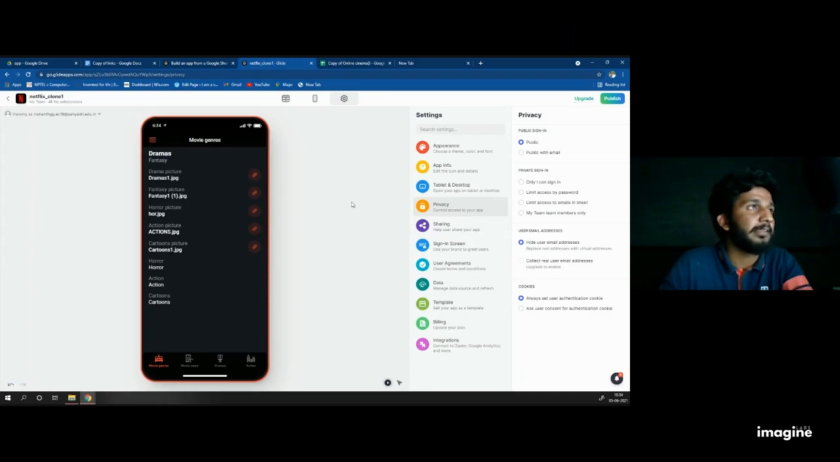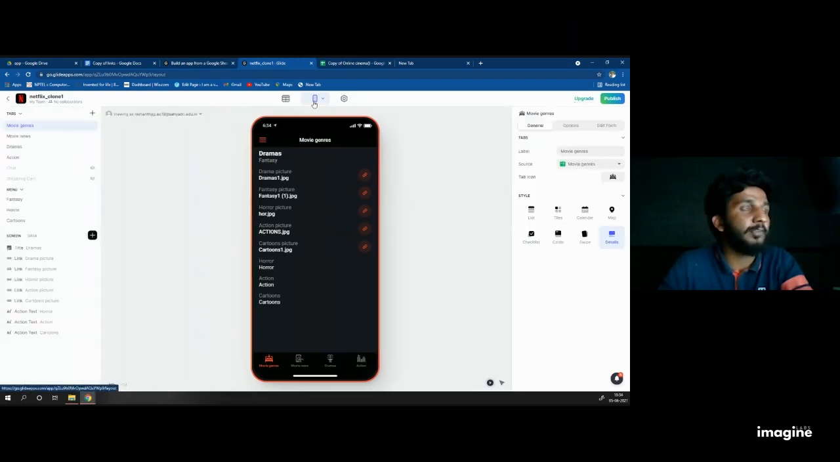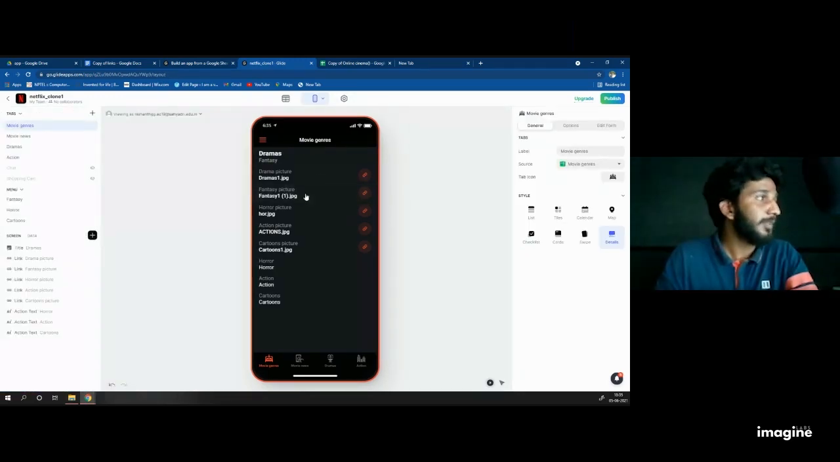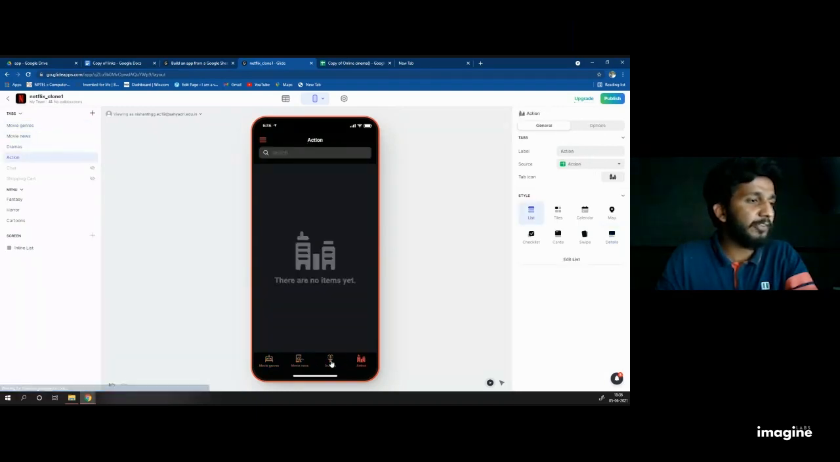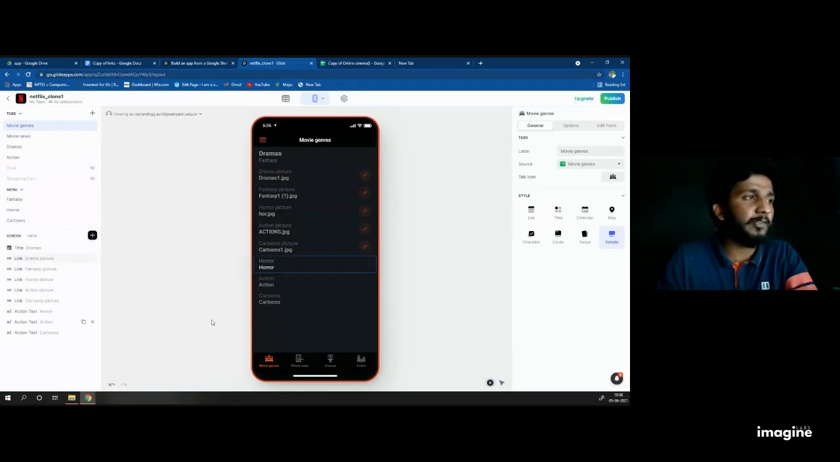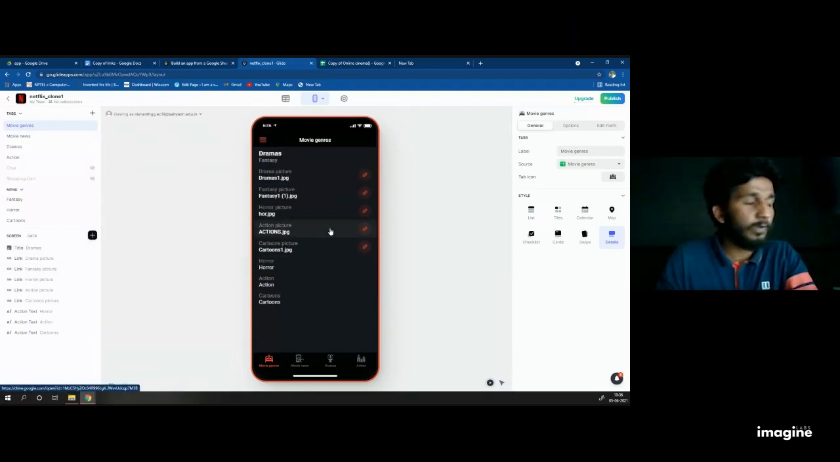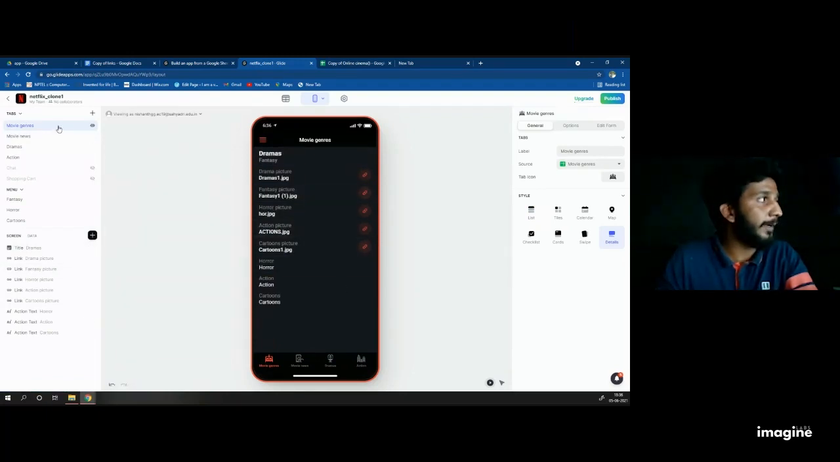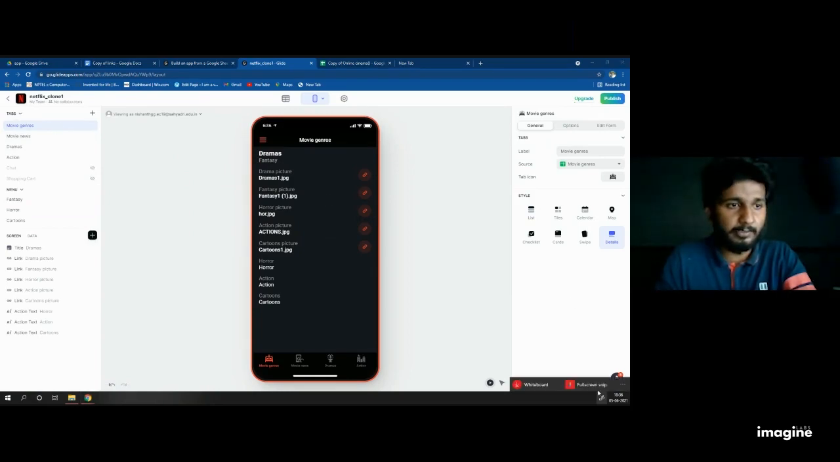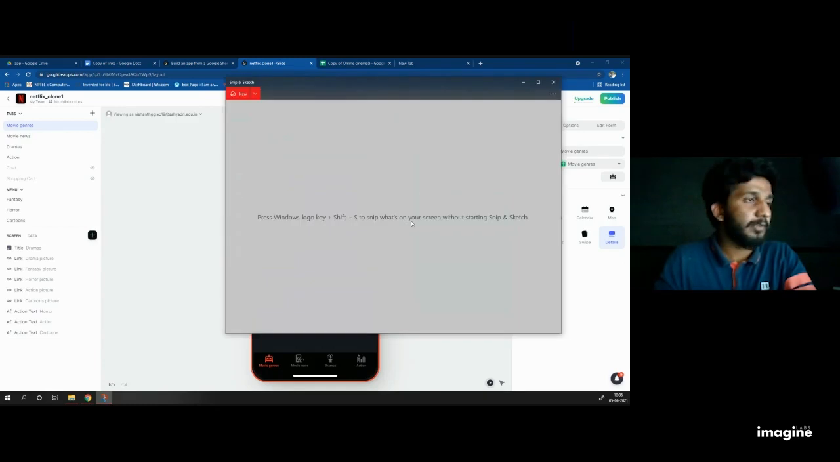That's it. Then when it is done, click once again on the phone appearance. Then you can see default tabs, a lot of default tabs and a lot of default settings. I don't want all this, so what I'm doing here, I'll just show you something, guys, before going to that.